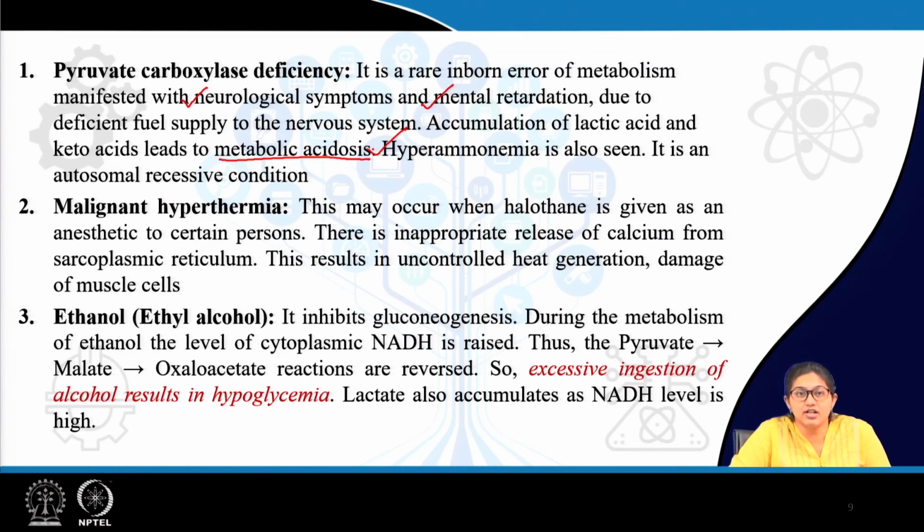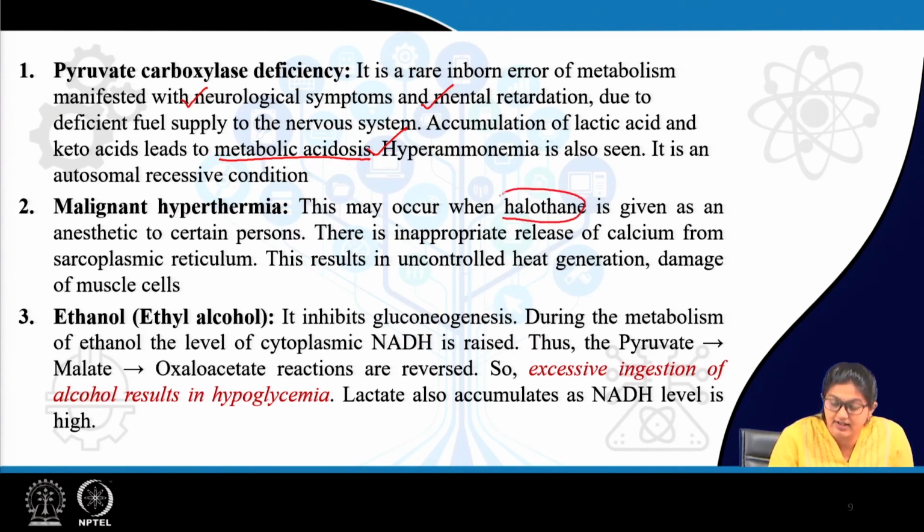Then another condition is malignant hyperthermia, which is related to one anesthetic, halothane. Halothane causes inappropriate release of calcium from sarcoplasmic reticulum, which finally causes uncontrolled heat generation, and this causes damage to the muscle cells or myocytes. After that we will come to the role of alcohol, sometimes we call it alcohol poisoning also. Now, what happens in alcohol poisoning or with excess ingestion of alcohol, there is inhibition of gluconeogenesis.